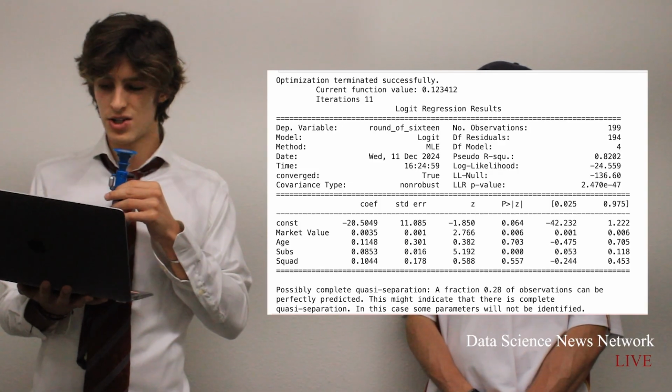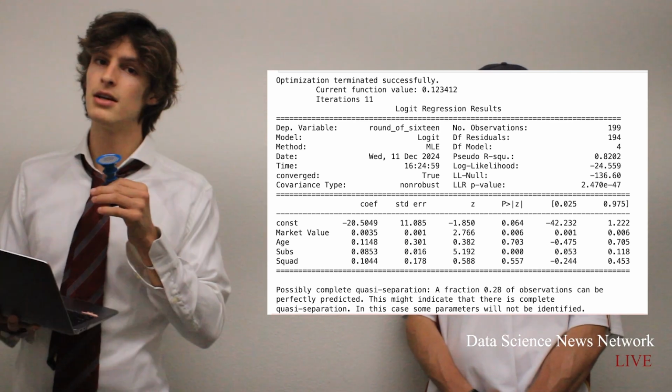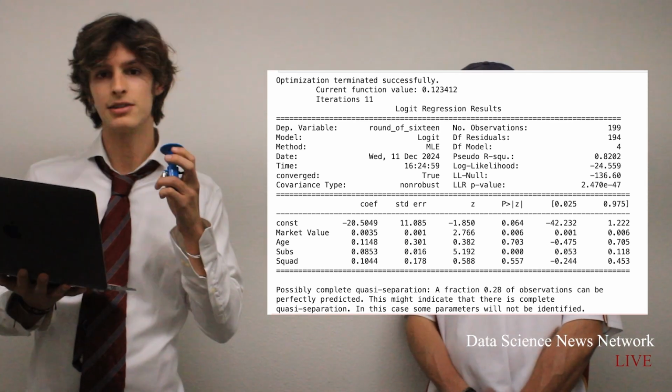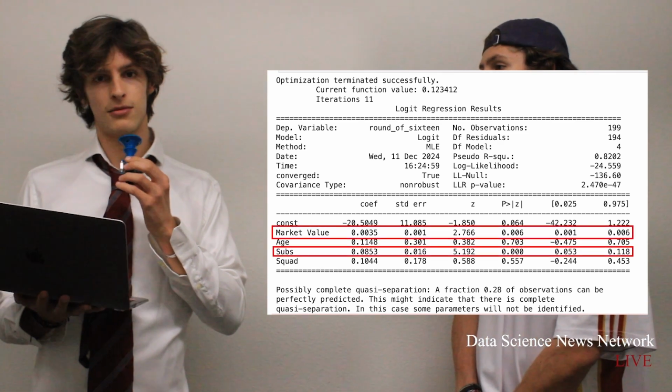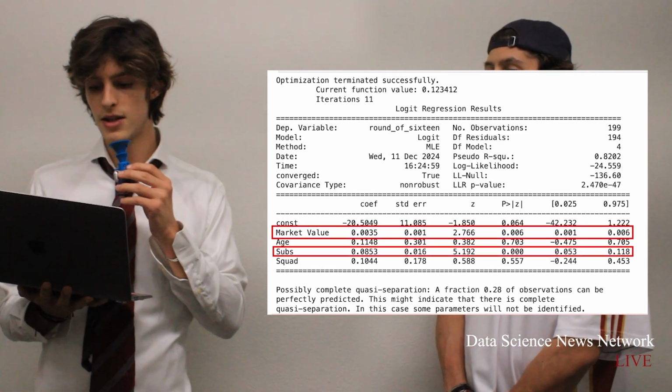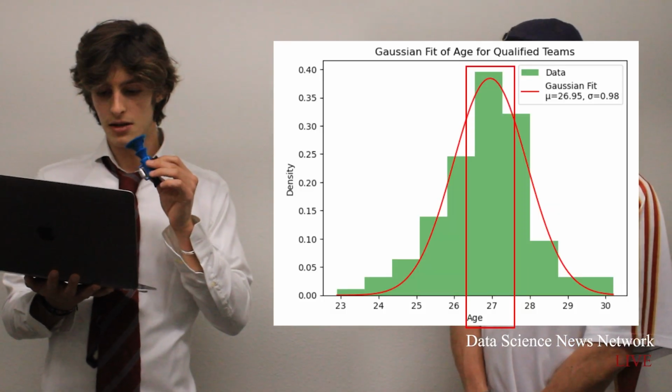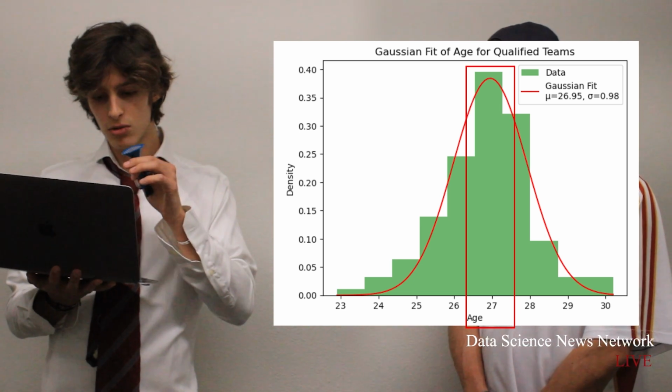Finally, the team did what's known as fitting a logistic regression model, which essentially is used to calculate the probability of advancement to the next round based on selected features, whichever ones we choose. And what they found was that substitutes and market value were once again significant predictors for teams advancing to the next round. It's just like you said, yeah, you really are the best in the game. Now, something interesting that the study showed was that while average age was not generally an influential predictor, the average player age for teams advancing to the round of 16 was centered around 27 years old. Pretty cool, right?